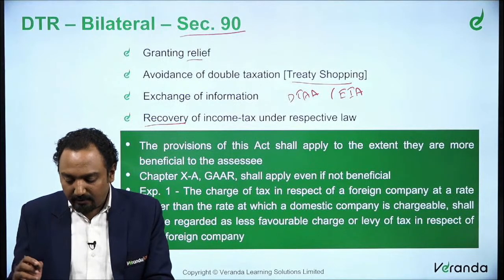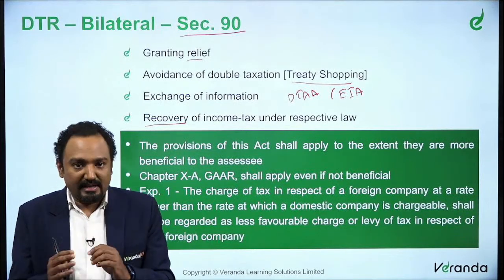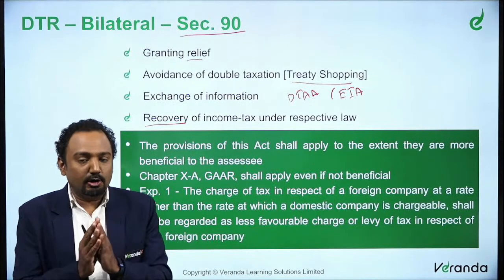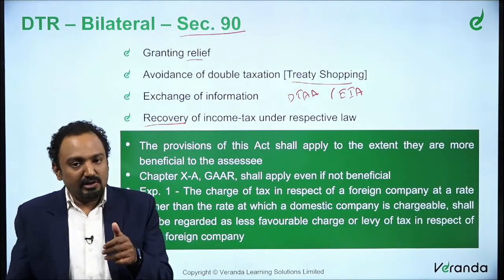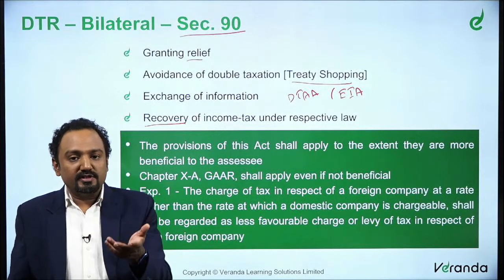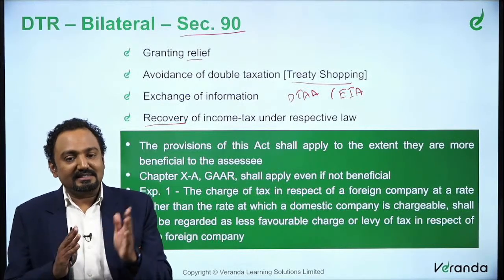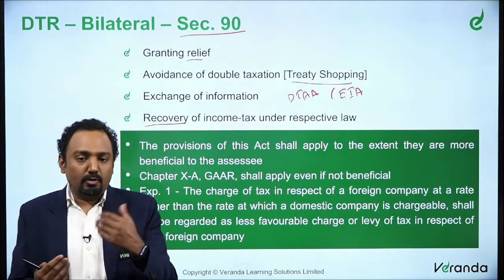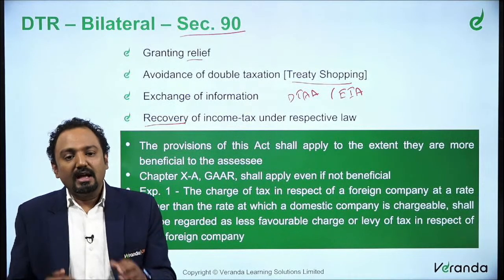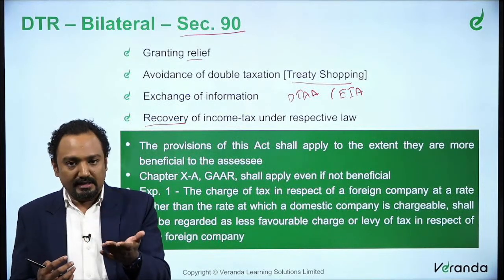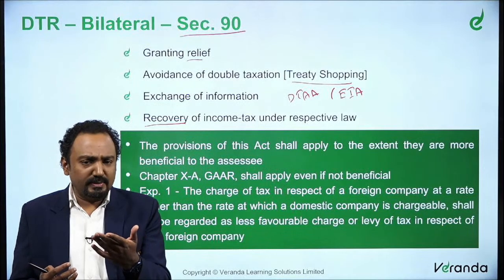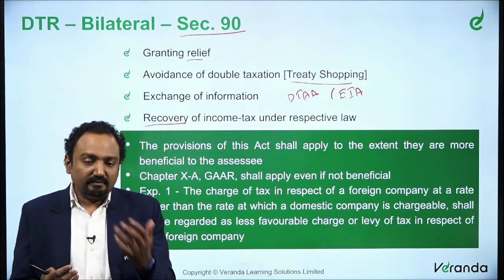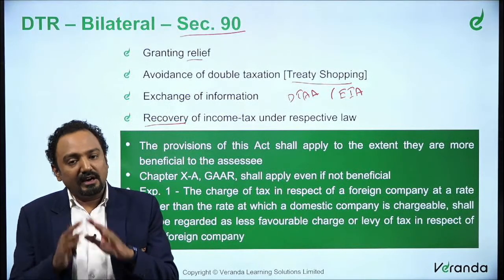Apart from this, we said the provision of this act. So whenever there is an agreement, let's take an agreement between India and United Kingdom. Now there is a particular clause which is more beneficial to the assessee, whereas the Income Tax Act is the other way around. When you compare the provisions of the Income Tax Act and the provisions in the Double Taxation Avoidance Agreement, if whatever clauses have been stated in the Double Taxation Avoidance Agreement are more beneficial, then in that case it will be applicable.